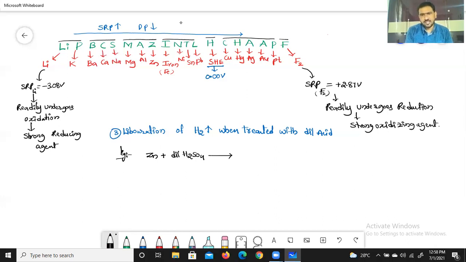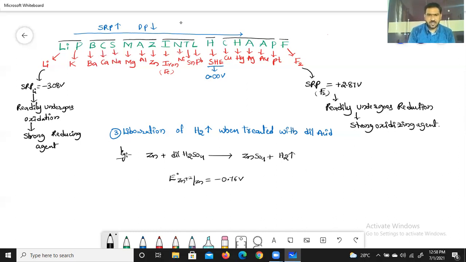So it results in zinc sulfate and H2 gas. Also remember, E0 of Zn2+/Zn is equal to minus 0.76 volts. Zinc having negative SRP readily replaces the hydrogen in dilute acid and liberates hydrogen gas.